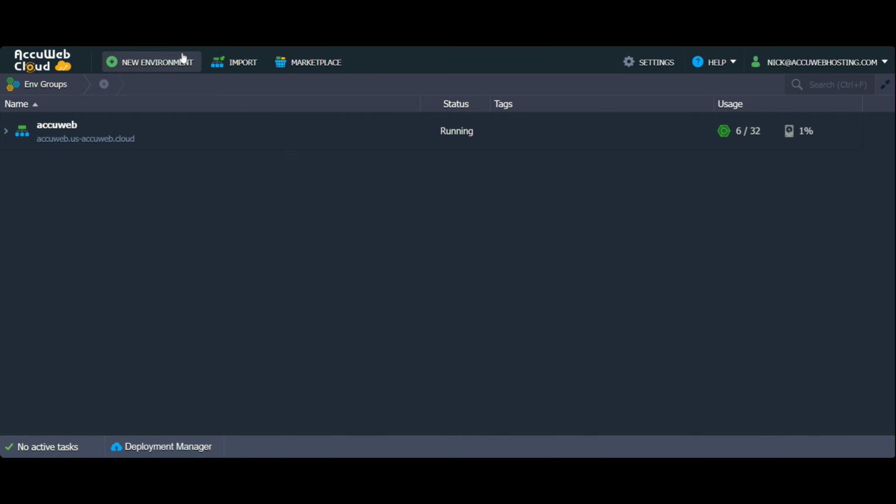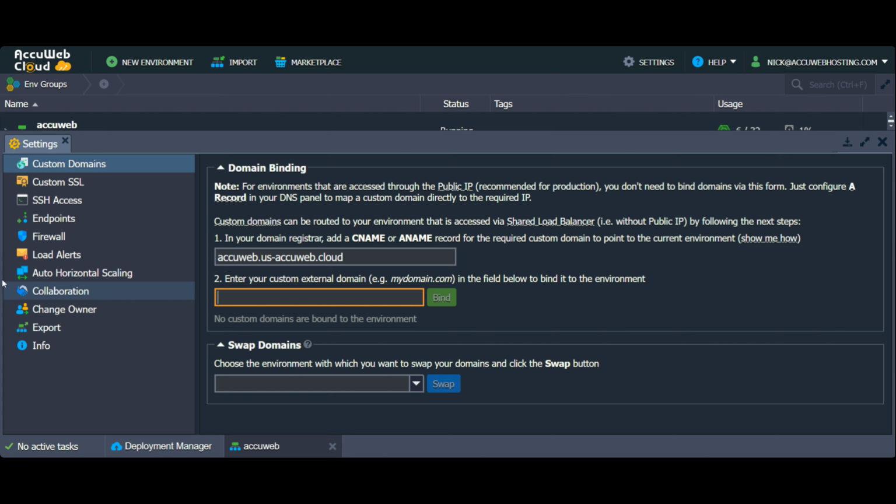First, log into your AccuWeb Cloud dashboard. Select the environment on which you want to bind the domain. Here, we have selected AccuWeb.us/AccuWeb.cloud as an example. Click on the settings icon. Once you click on it, the settings window will open at the bottom of the screen. Go to the custom domains and click on it.